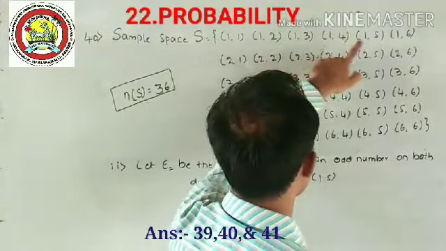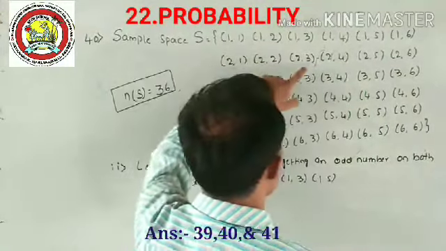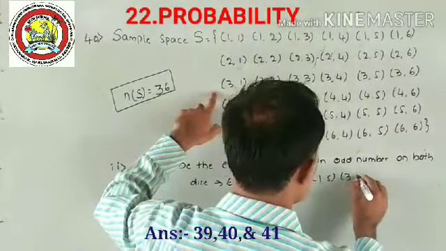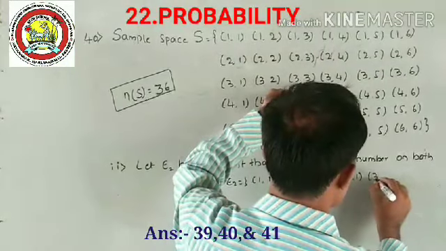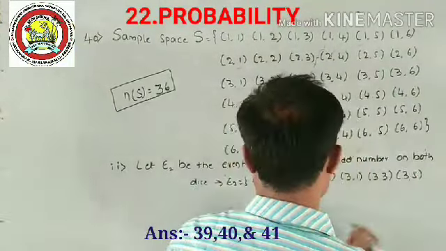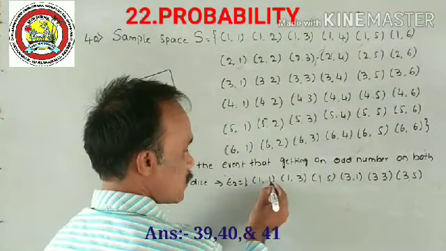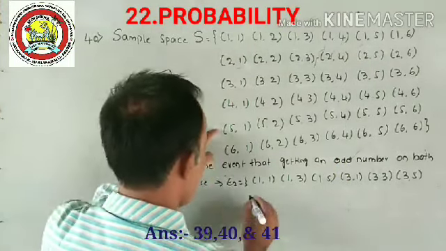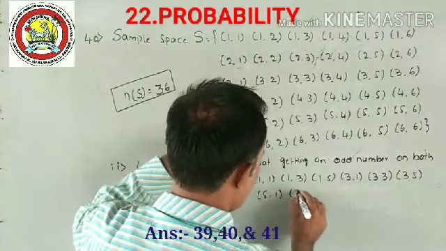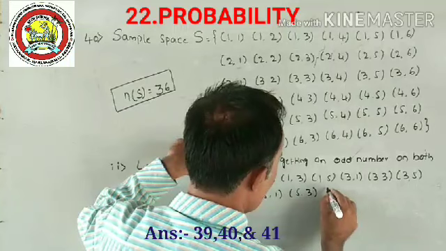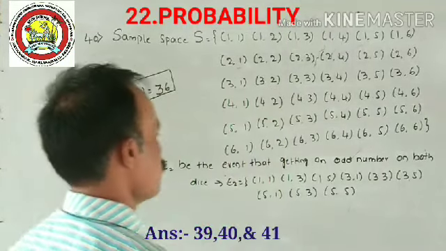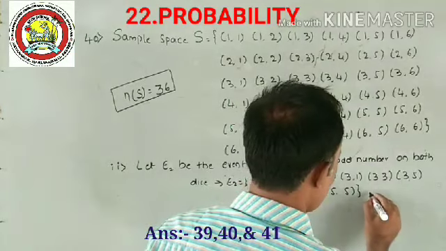Similarly 3 1, next 3 3, next 3 5, both dice. So the first one is odd and the second one also, like that. Next 5 1, next 5 3, next 5 5. Is there any other than this? No, only 9 possible outcomes.